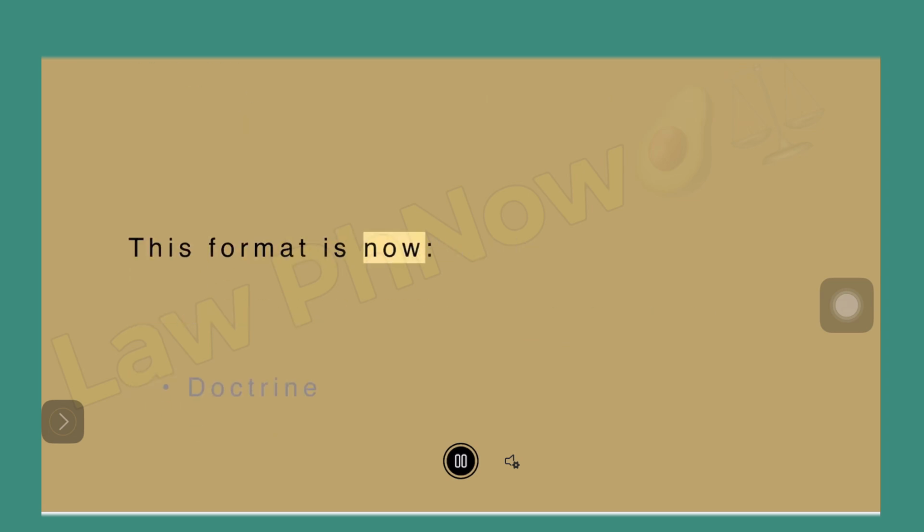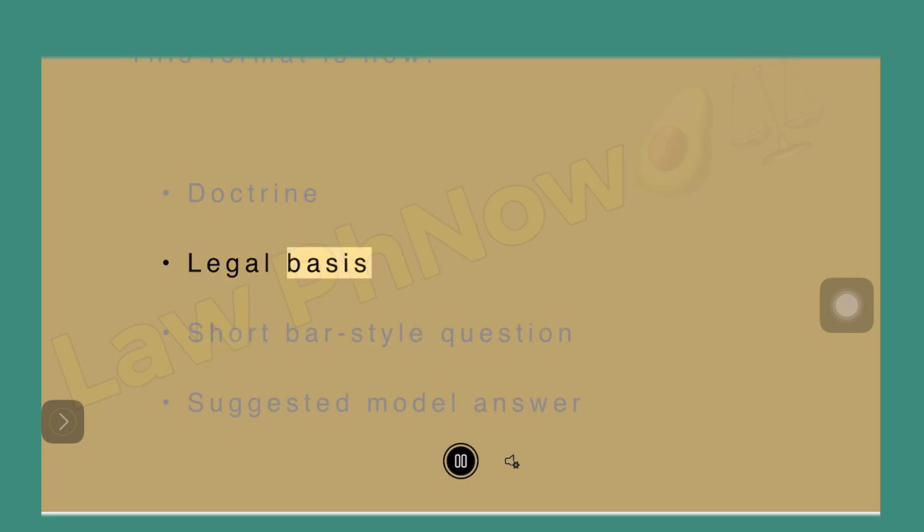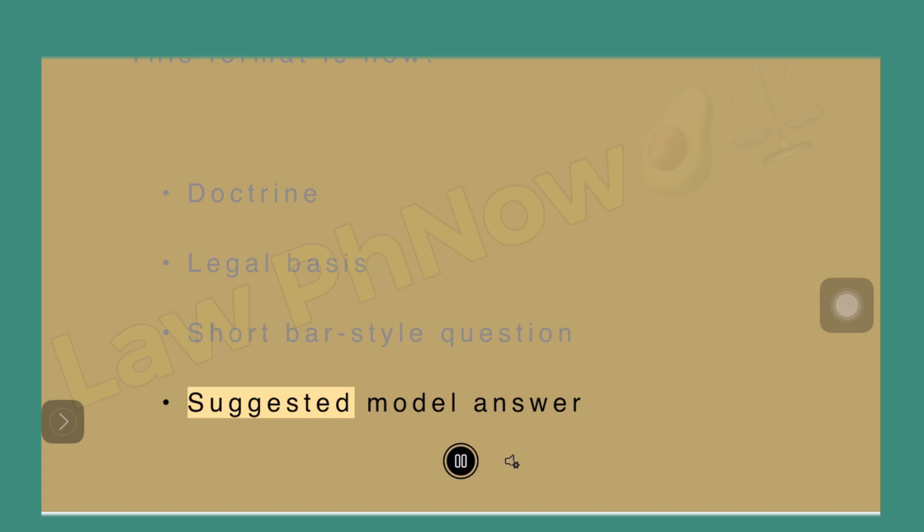This format is now: Doctrine. Legal basis. Short bar-style question. Suggested model answer.